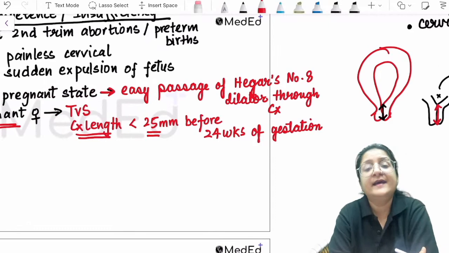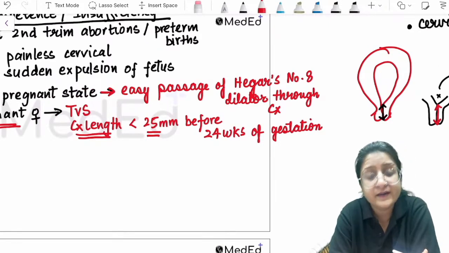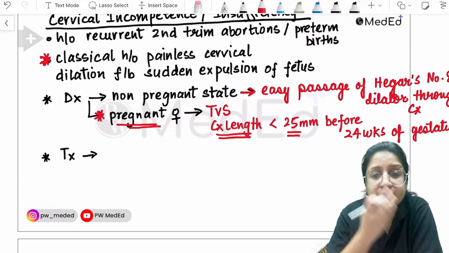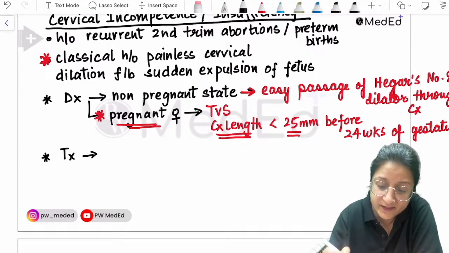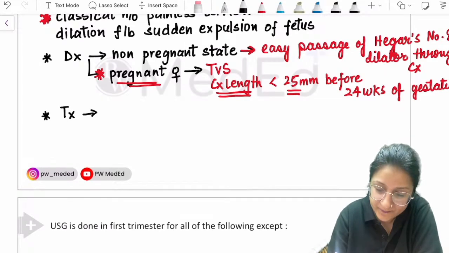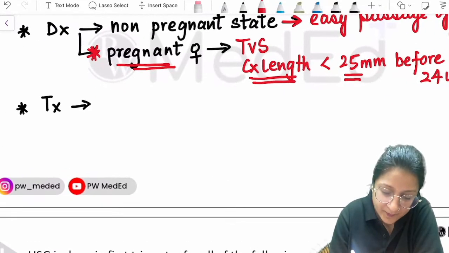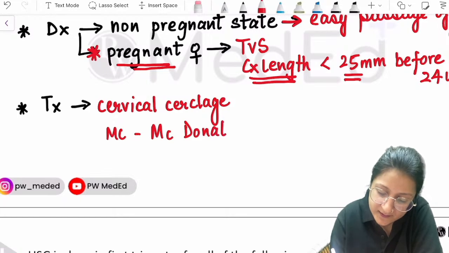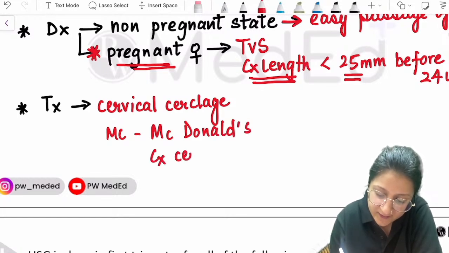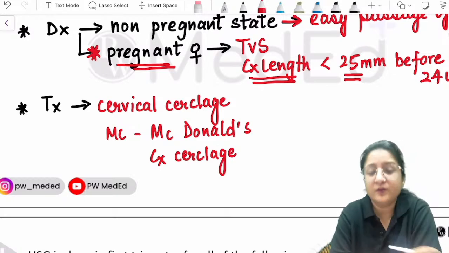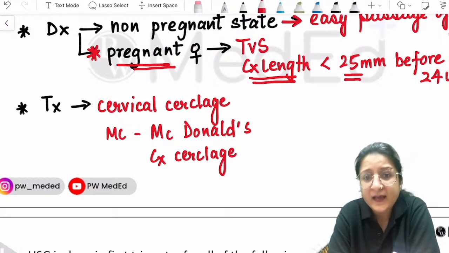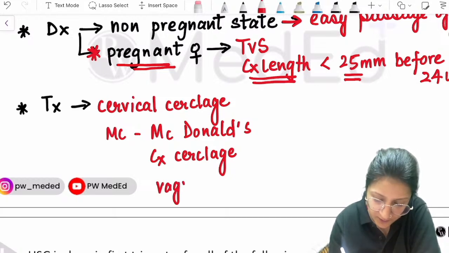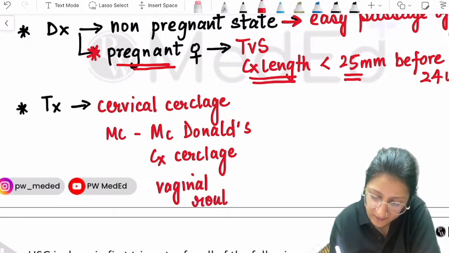Cervical length less than 25 mm. That's an important number to remember. And what is the treatment of cervical incompetence? The treatment of cervical incompetence is the cervical cerclage procedure, and the most commonly done procedure is McDonald's cervical cerclage. This is done by the vaginal route.